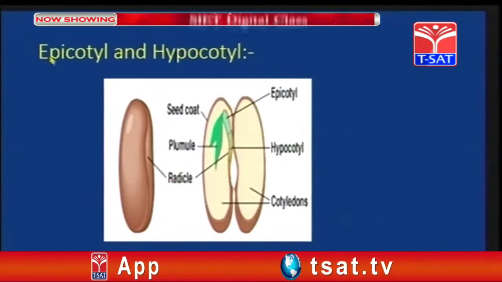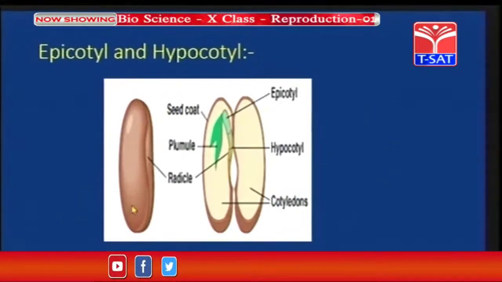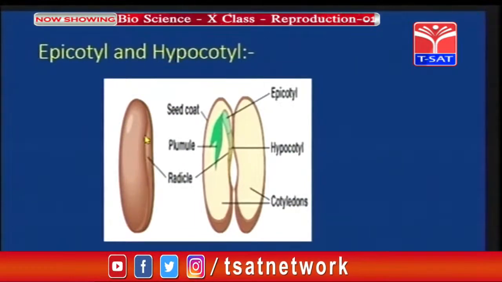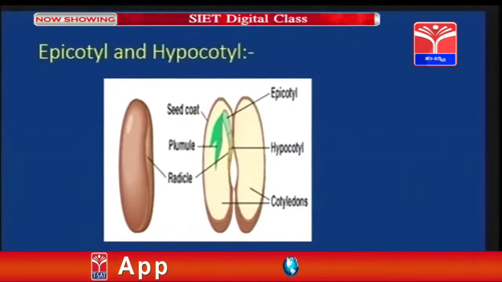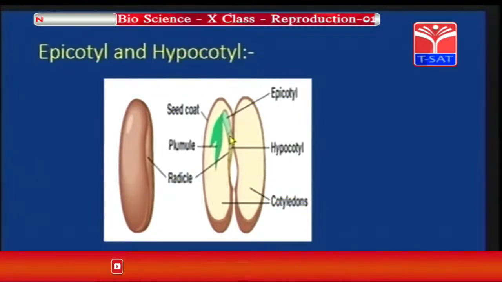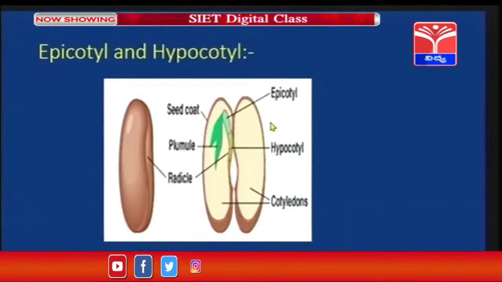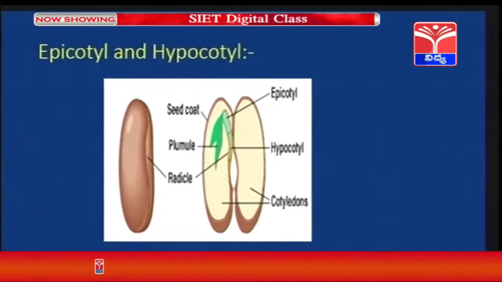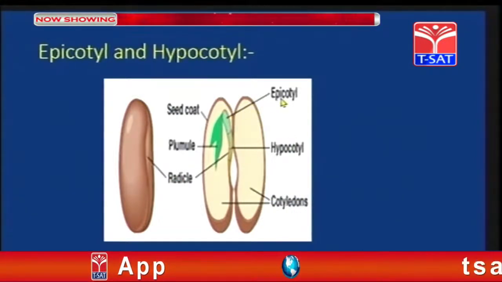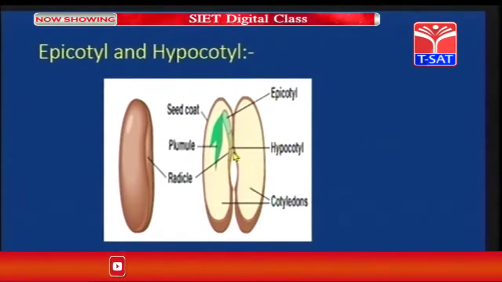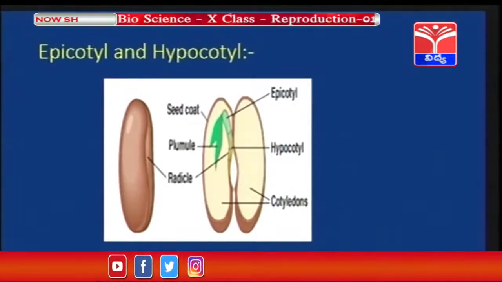Children, let us know what are the epicotyl and hypocotyl. As you can see in the image over here, this is the image of a seed. This seed is covered by a seed coat. When you observe during the process of germination, the seed coat will break, the seed opens and the process of germination will take place. How the process of germination is taking place, how the roots and how the stems are formed. So, we can see over here the major parts, that is the epicotyl and the hypocotyl. These two parts, epicotyl and hypocotyl, help in the development of the seed, that is germination.